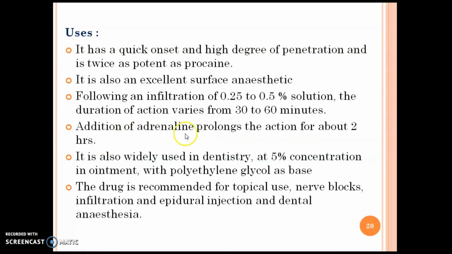Addition of adrenaline prolongs the action to about 2 hours. It is also widely used in dentistry at 5% concentration in ointment with polyethylene glycol as base. The drug is recommended for topical use, nerve block, infiltration, epidural injection and dental anesthesia.